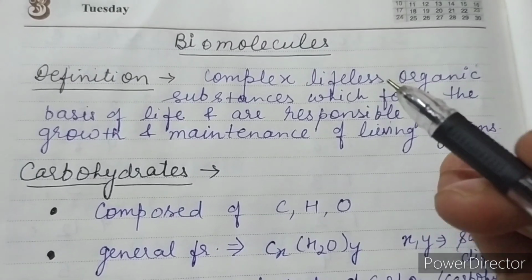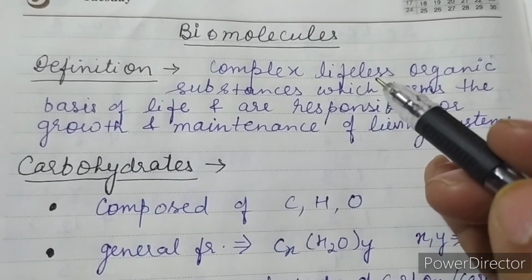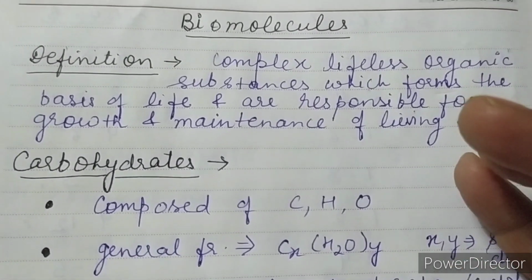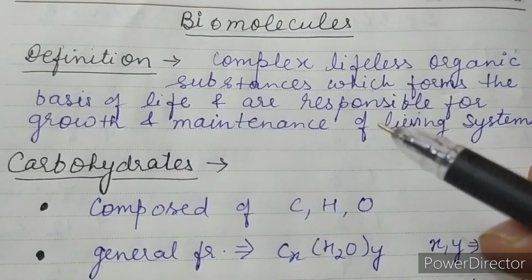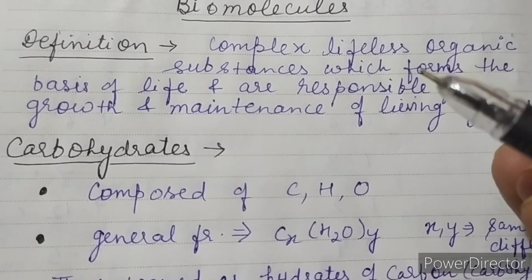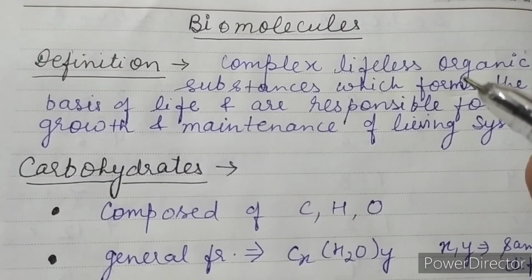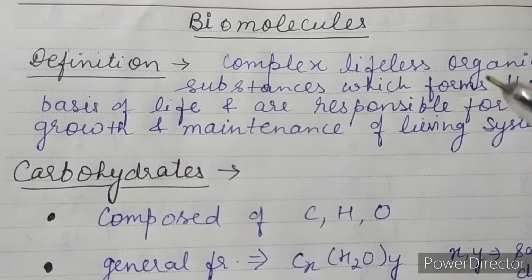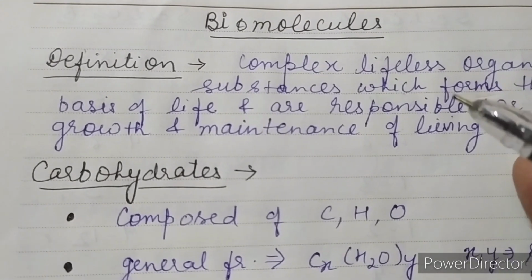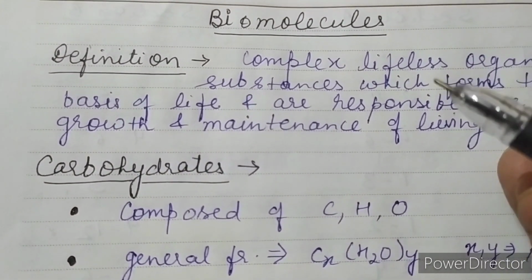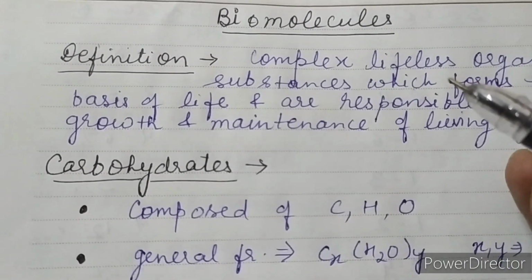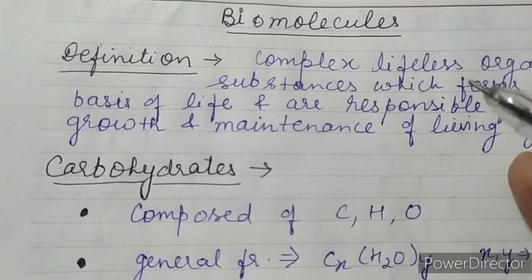In all living systems, there are several complex lifeless substances which, although very complex, are present in a very organized form, like carbohydrates, proteins, fats, nucleic acids. They are present in the bodies of living organisms, are closely related to the various chemical reactions taking place in living systems, and are responsible for their growth and maintenance.